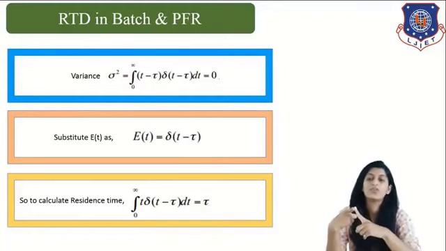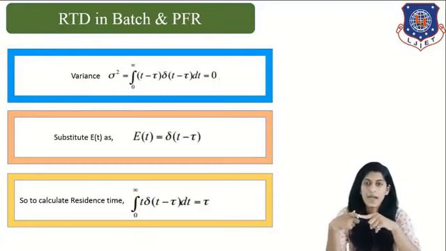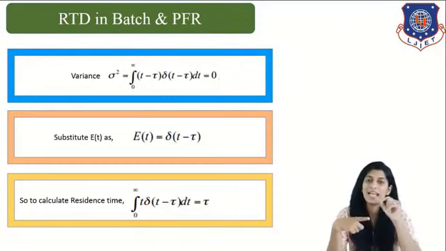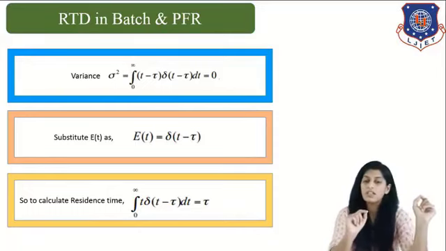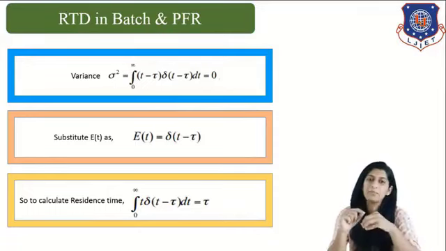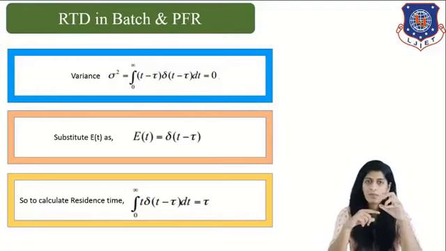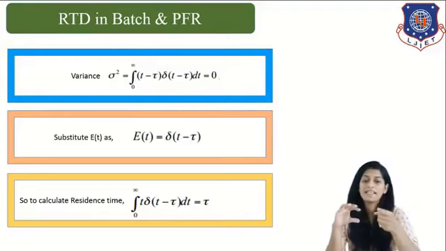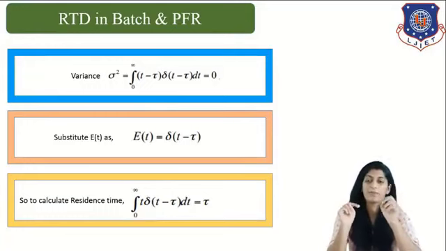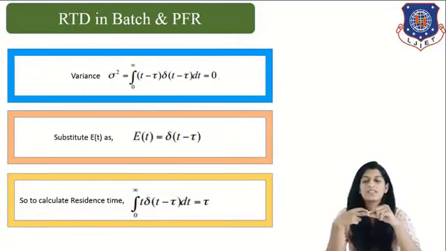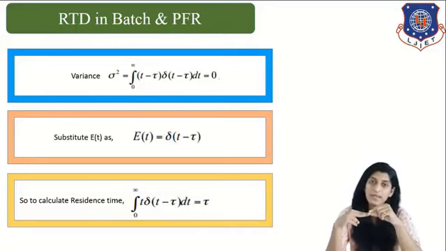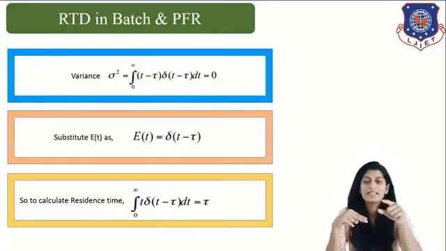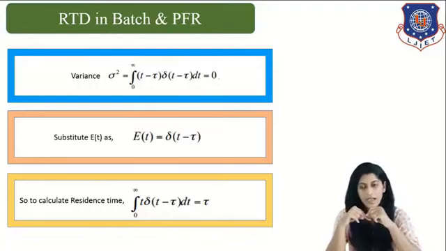It is sigma square equals 0 to infinity (t minus tau) squared delta(t minus tau) dt, which equals 0, because all the molecules have spent the same time inside the reactor. So the difference in time, that is variance, will be 0. Also E(t), which is the residence time distribution, RTD, in case of batch and PFR, is given by delta(t minus tau), which is the Dirac delta function, right?